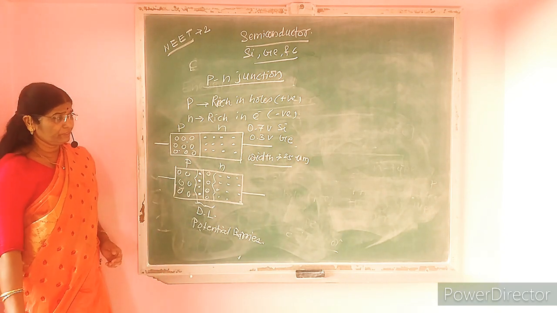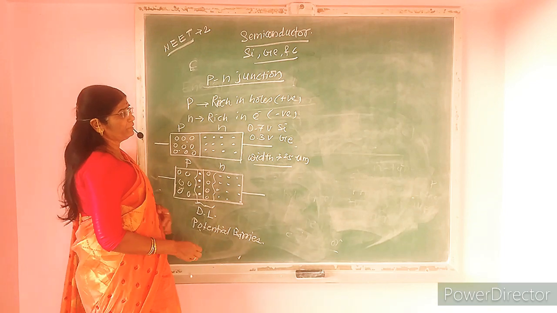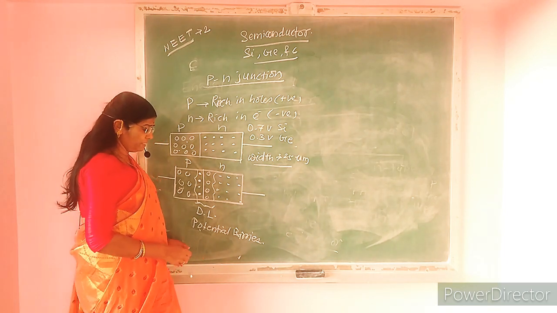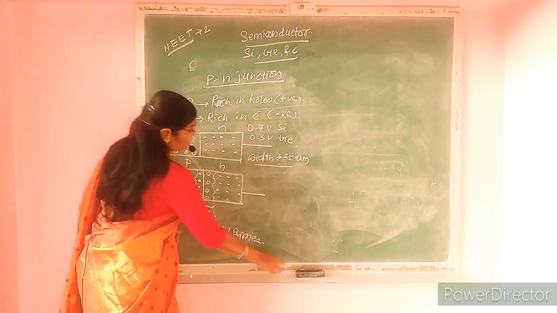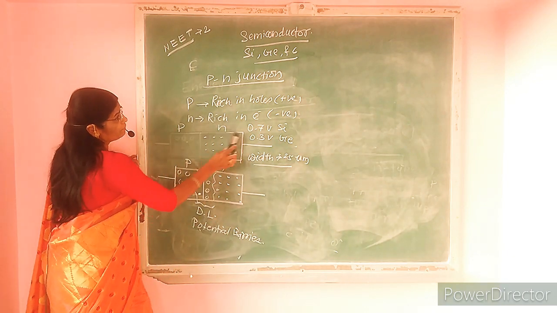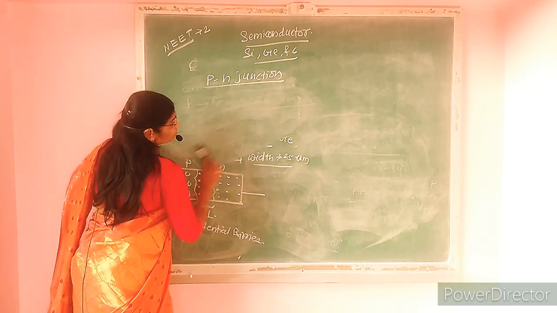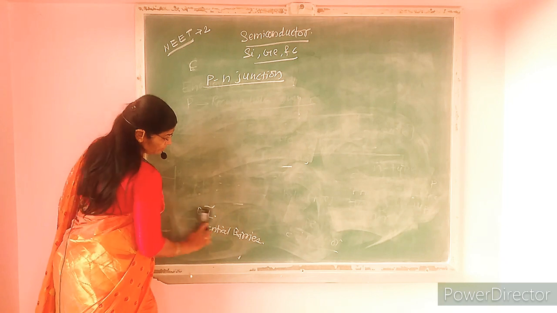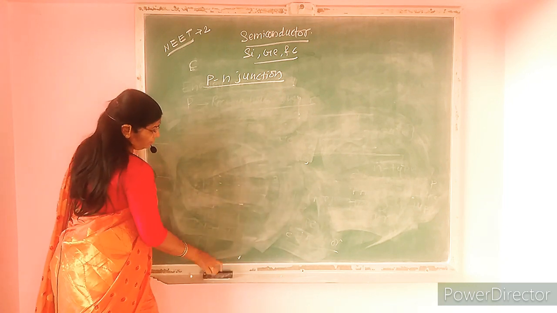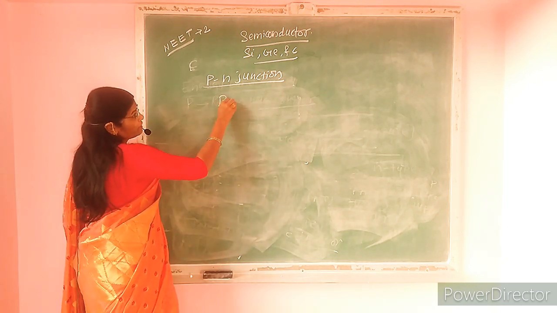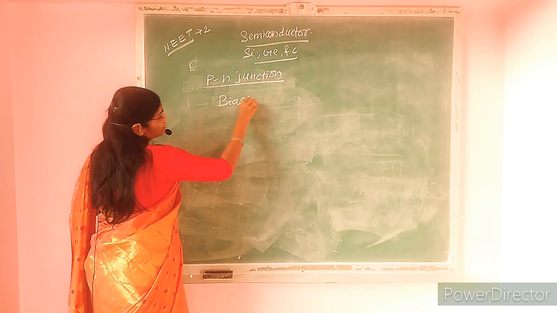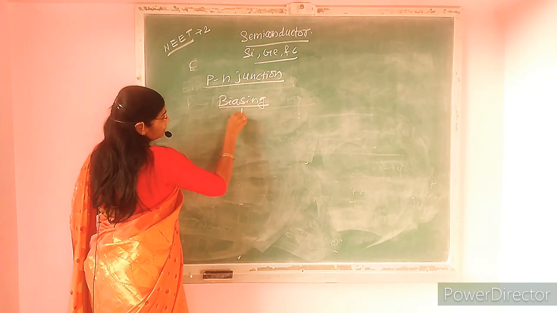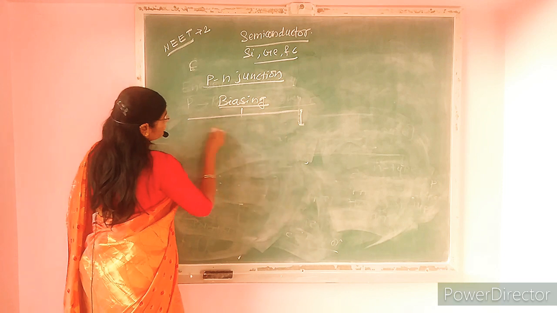After that we have to see what is meant by biasing. Biasing means the connection of a battery to the p-n junction. There are two types of biasing: one is forward biasing and another one is reverse biasing.